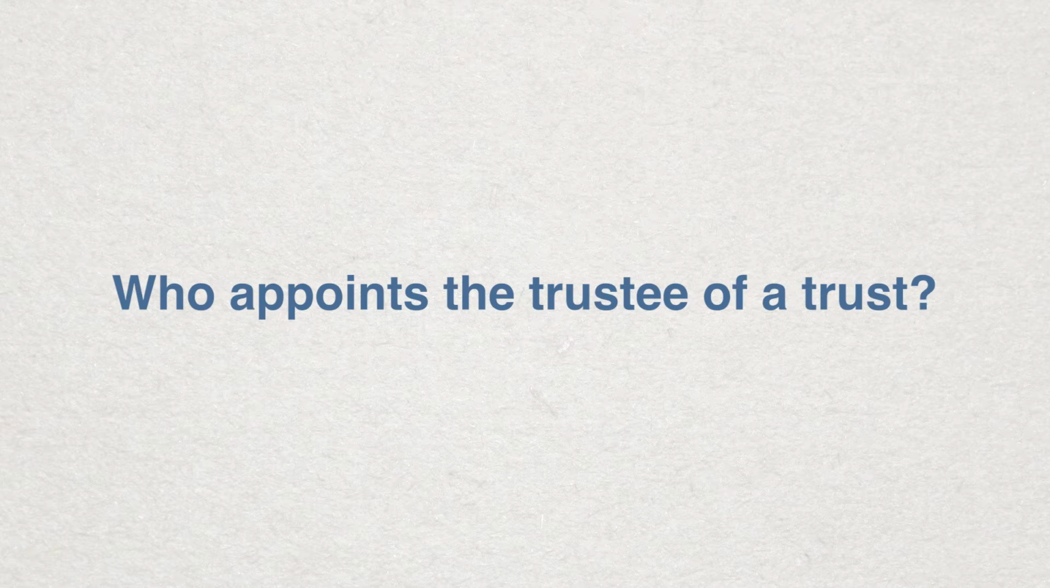Who appoints the trustee of a trust? The grantor appoints the trustee. For revocable living trusts, a grantor often designates themselves as trustee for as long as they live. Because a grantor is setting aside some of their own property in the trust, they commonly want to manage those assets while they're still alive.